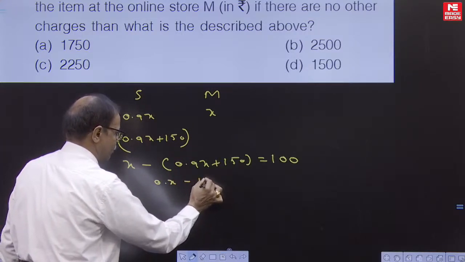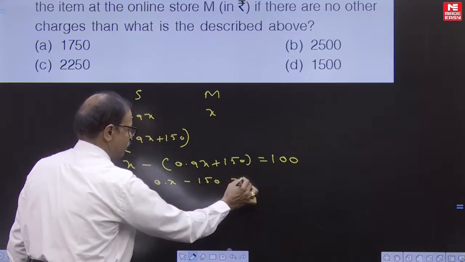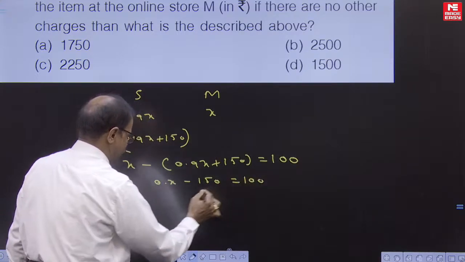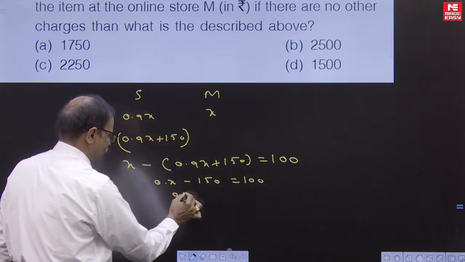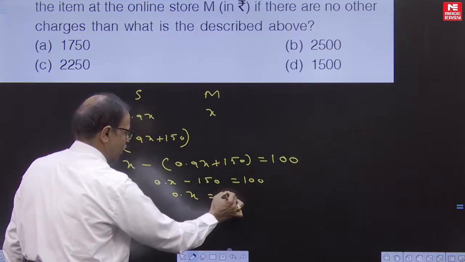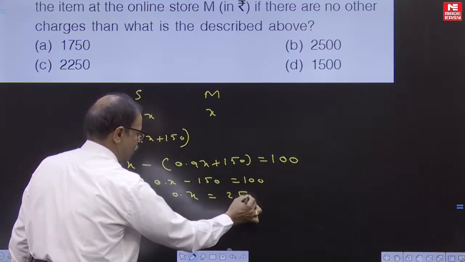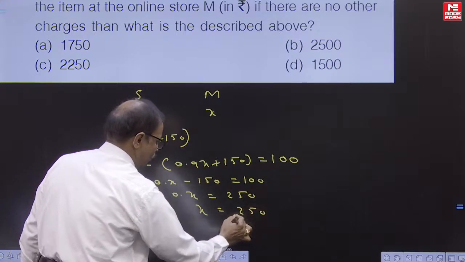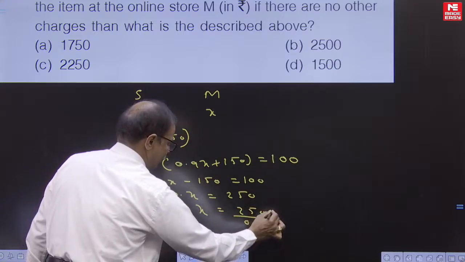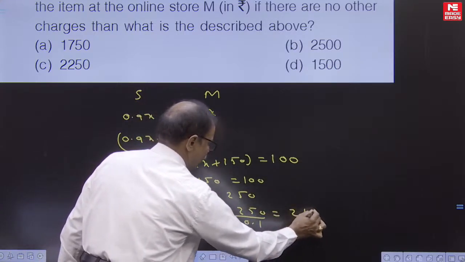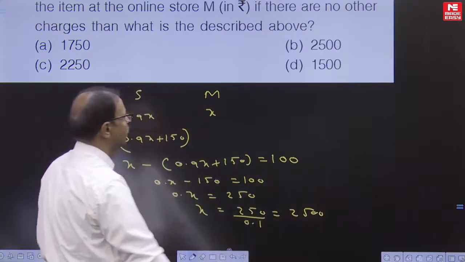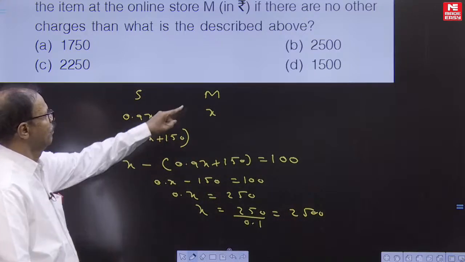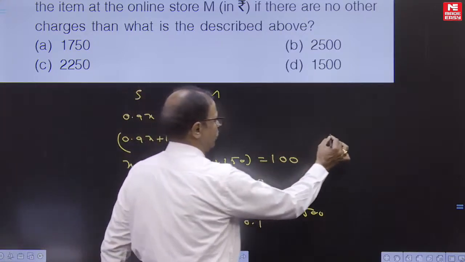0.1x or directly 0.x, minus 150, equals 100, so 0.1x equals 250 and the x value is 250 by 0.1, that becomes 2500. So the value of M is equal to 2500.